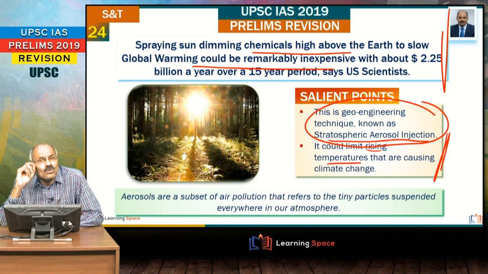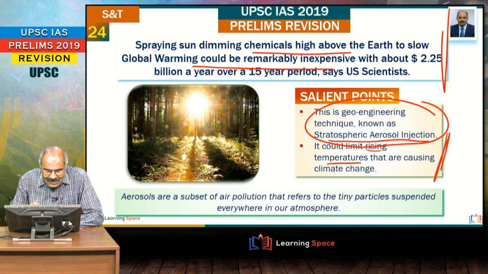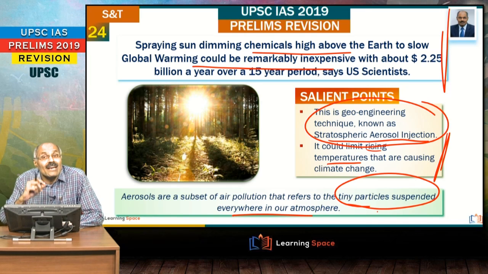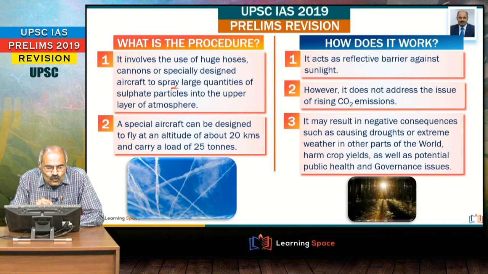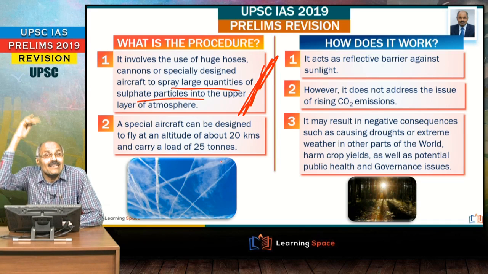What is an aerosol? Aerosol is nothing but tiny particles suspended in our atmosphere. These are aerosols. And what about this? This involves spraying large quantities of sulfate particles into the upper layer of the atmosphere.